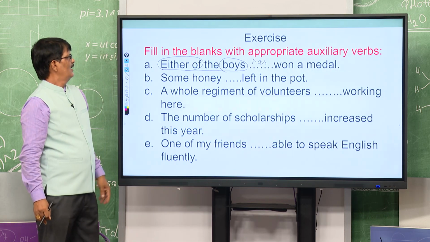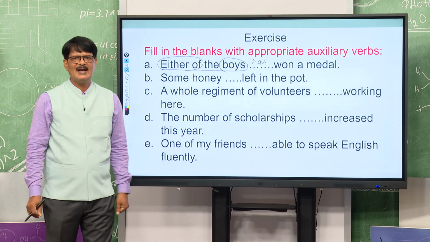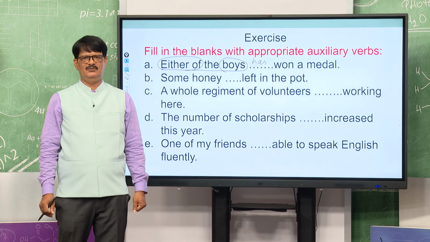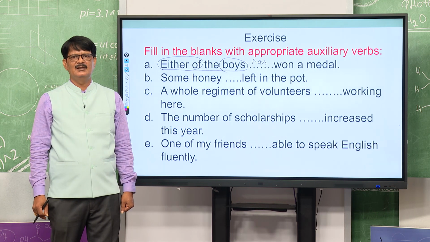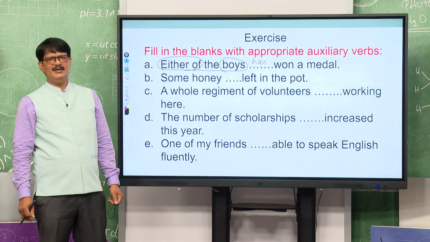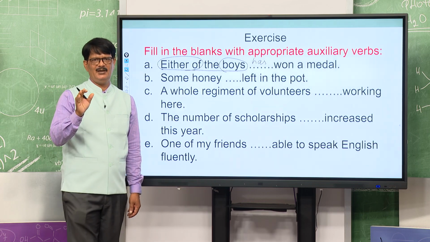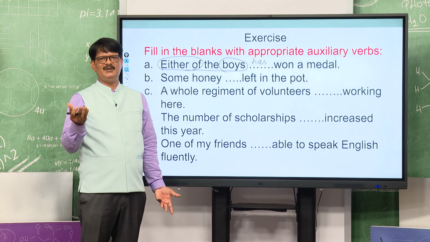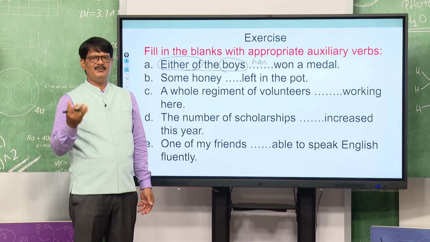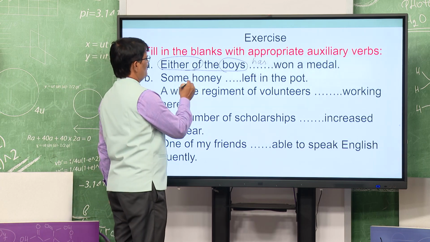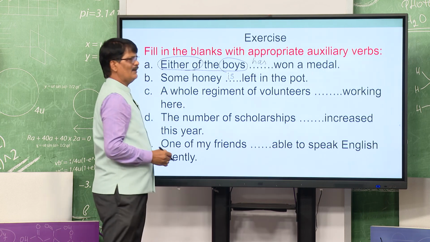Yes, we will go to question number B. Some honey dash left in the pot. Easy one. Some honey, we cannot count it. Honey, can we count honey? Definitely not. The answer will be easy. The subject will definitely be singular. So, some honey is left. Am I clear to you?